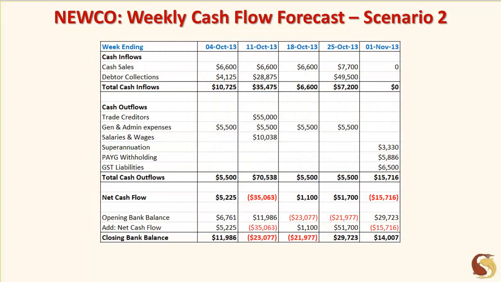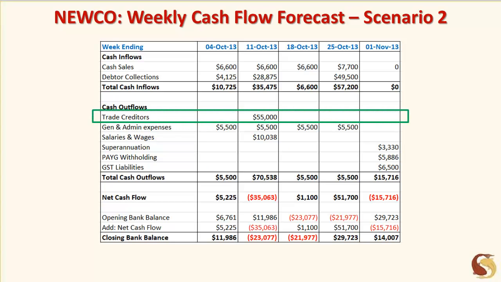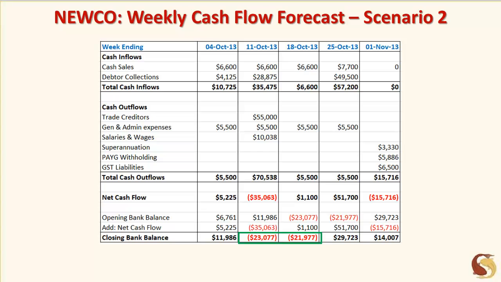Of course, Newco could have a very different pattern of cash flows within the month. Maybe payments to suppliers don't happen until week 2, and debtor collections tend to be spread out over the month. If that's what the likely intra-month cash flow looks like, then Newco's main concern would be covering a peak funding requirement of around $24,000 in week 2, maybe a bit more depending on whether the cash sales and debtor collections can be expected to come in before salaries and wages have to be paid. No business can afford to miss paying its employees on payday.